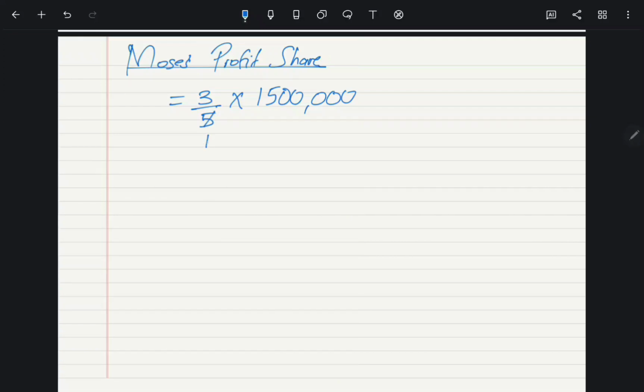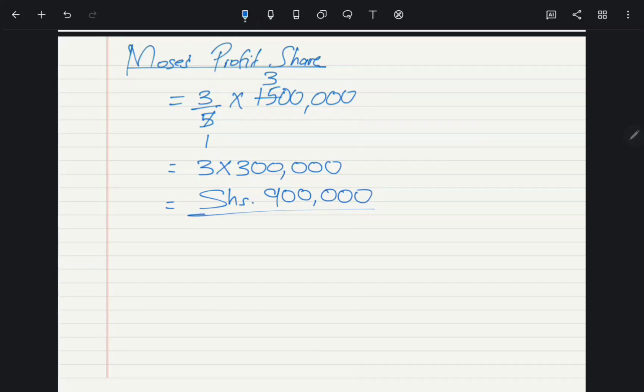So let us work out this. So by 5 here, 5 goes into 15. How many times does 5 go into 15? It's 3 times. So what we are remaining here is 3 times 300,000. So 3 times 300,000, we are basically getting shillings 900,000. So this is the profit share of Moses.